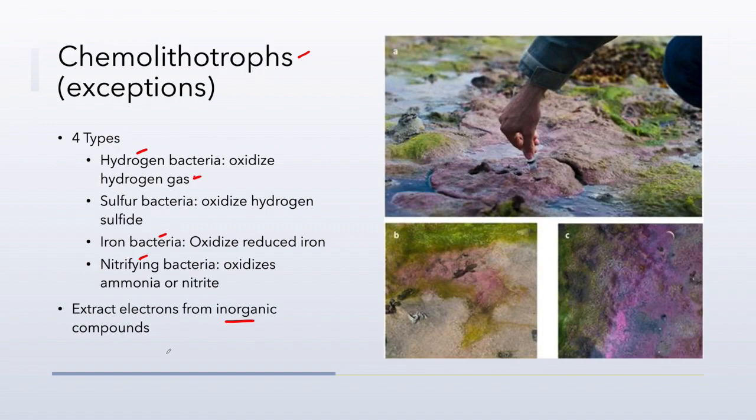So chemoheterotrophs are the organic carbon using organisms. Chemolithotrophs are the inorganic carbon using organisms. And again, these are the 4 types: hydrogen, sulfur, iron, and nitrogen.